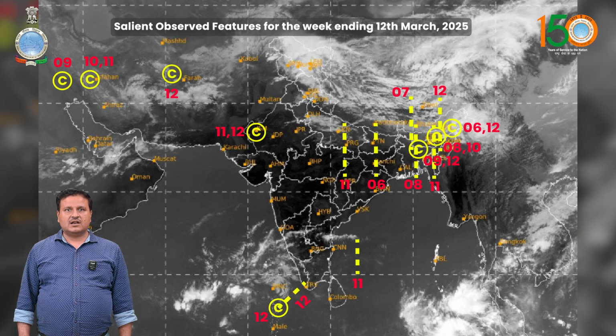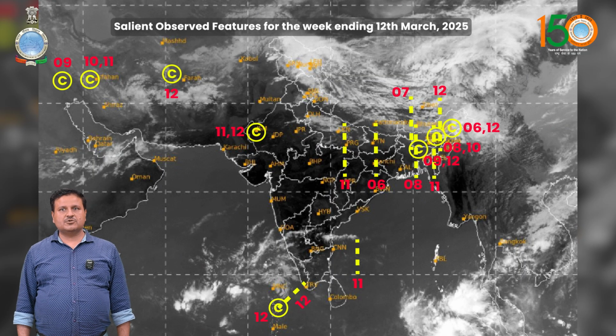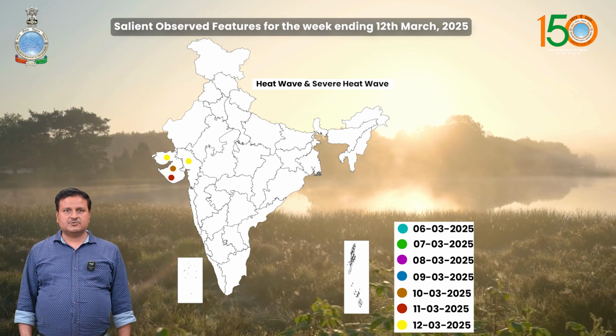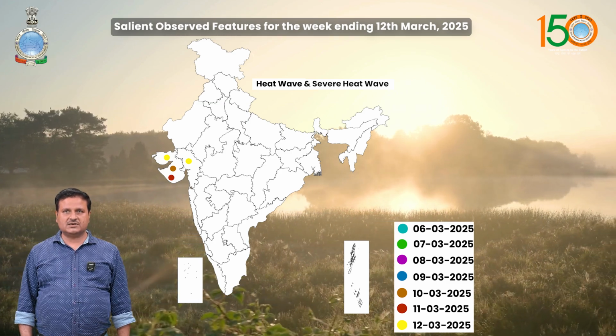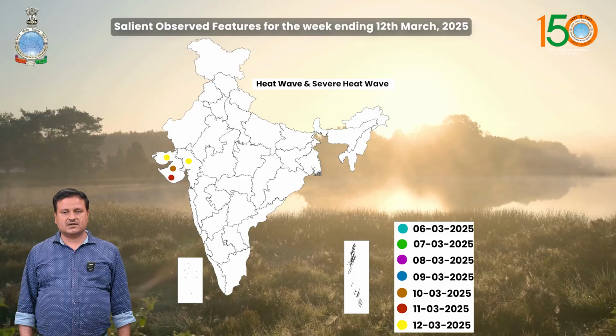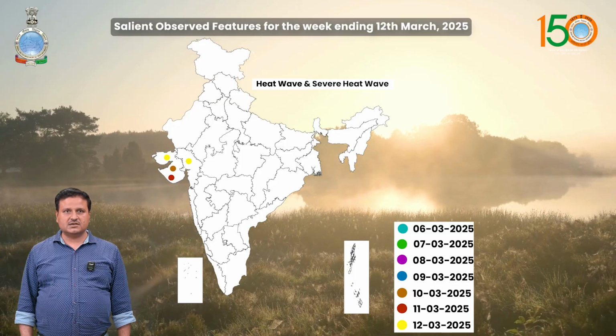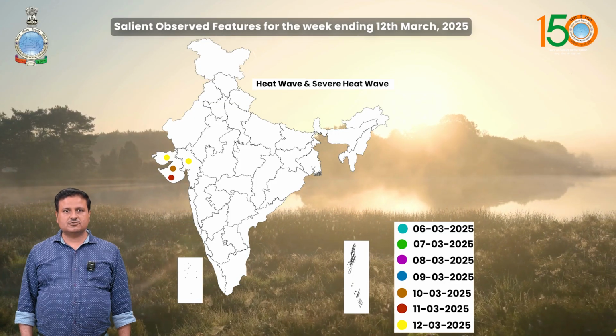And thunderstorm with lightning was recorded at isolated places over Arunachal Pradesh, East Assam on 6th March, Himachal Pradesh on 11th March, Tamil Nadu, Puducherry and Karaikal on 11th and 12th March, Uttarakhand and Lakshadweep on 12th March. And severe heat wave to heat wave conditions prevailed at isolated places over Saurashtra and Kutch during 10 to 12 March and over Gujarat region on 12th March.